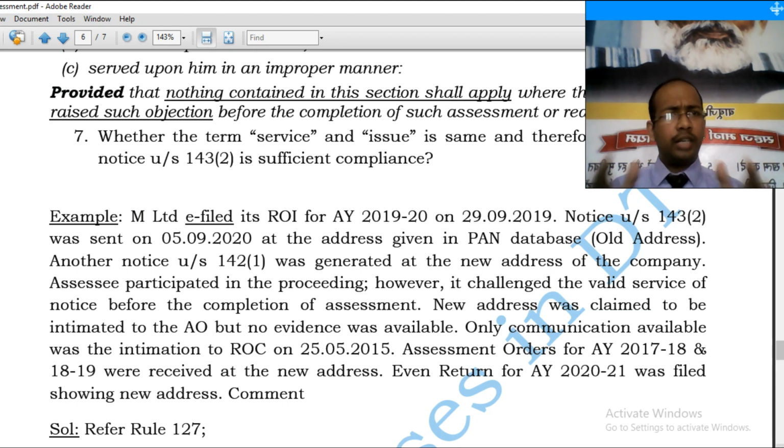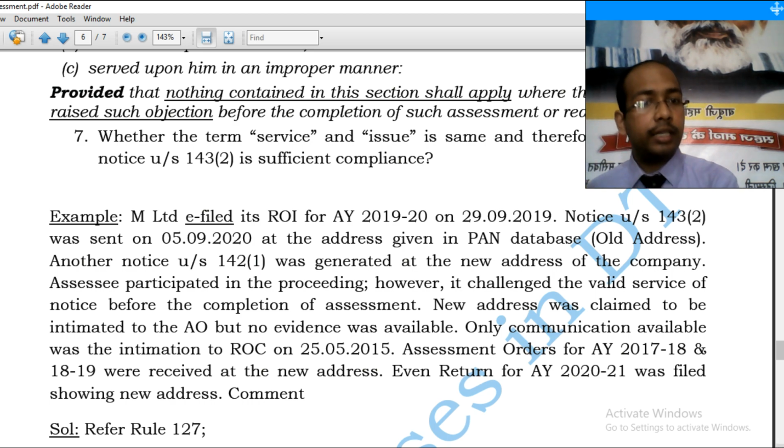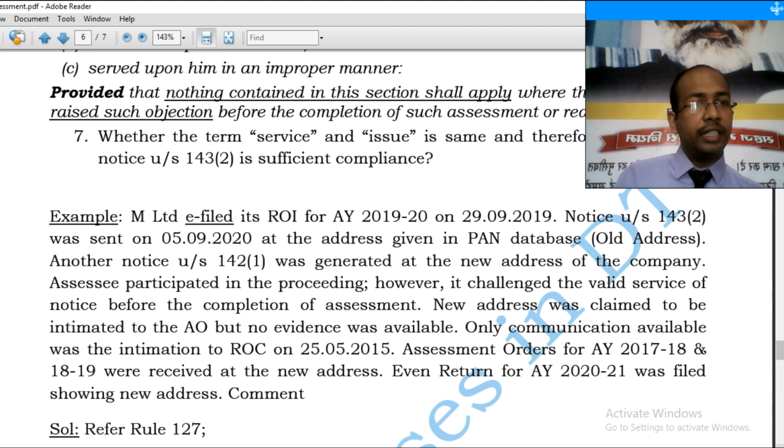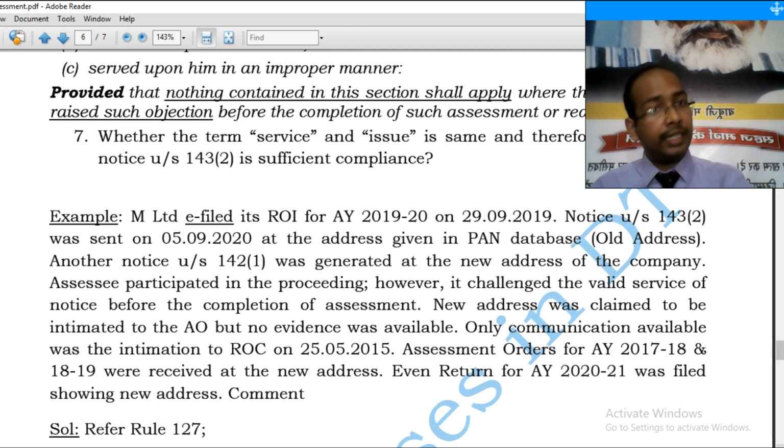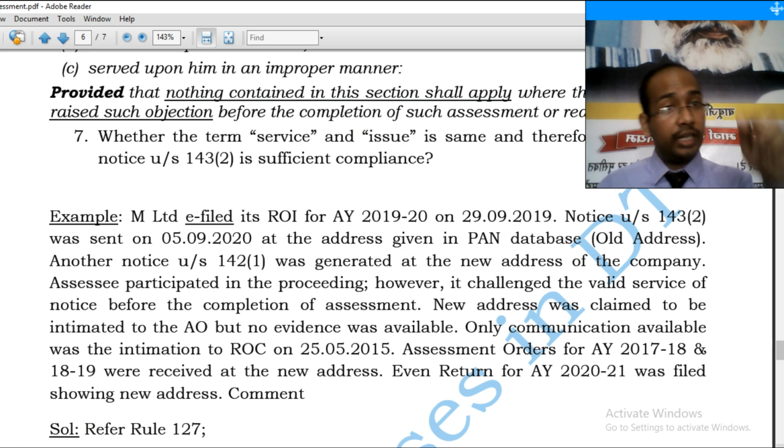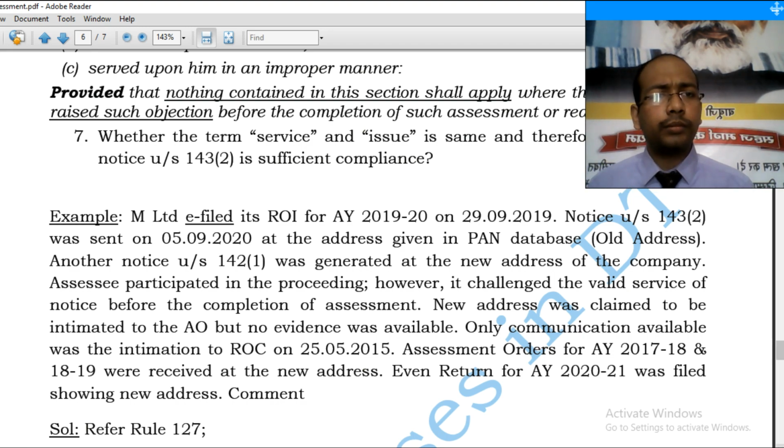It looks fine, the argument is fine, and there were plethora of judgments which say if assessee is filing return at the new addresses, if assessee is getting orders at the new addresses, it cannot be said, you cannot take the plea that he was not aware. Alright, though in the old income tax return he was writing an old address, but the latest income tax return as available before the issuance of notice, new address was there. Assessing officer is bound to issue notice at that new address. Alright.